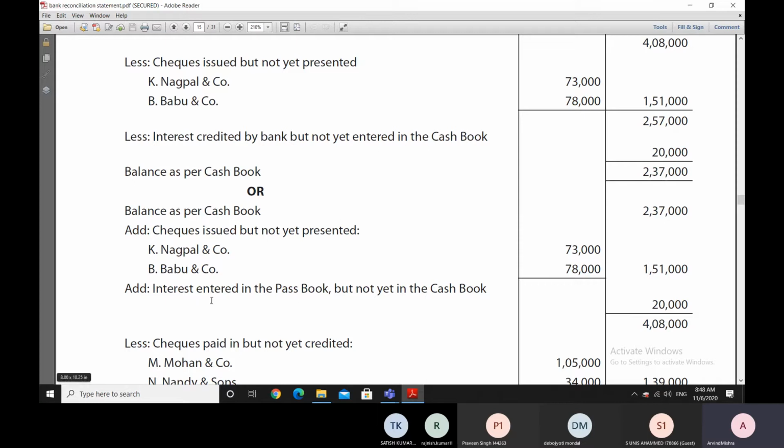Thereafter, some interest has been entered in the passbook, but not yet entered in the cash book. So now this is the interest which is there in the passbook, which has increased the balance of the passbook already, but the cash book balance is not increased by this amount. So we'll increase the balance here by adding this amount of 20,000, and now we have a total of 4,08,000.